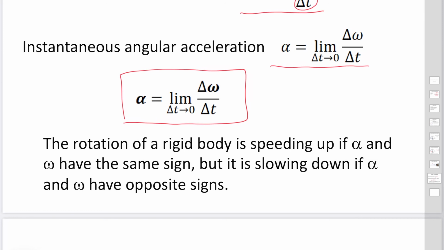The rotation of a rigid body is speeding up if alpha and omega have the same sign, the same direction. But it is slowing down if alpha and omega have opposite signs, opposite directions.